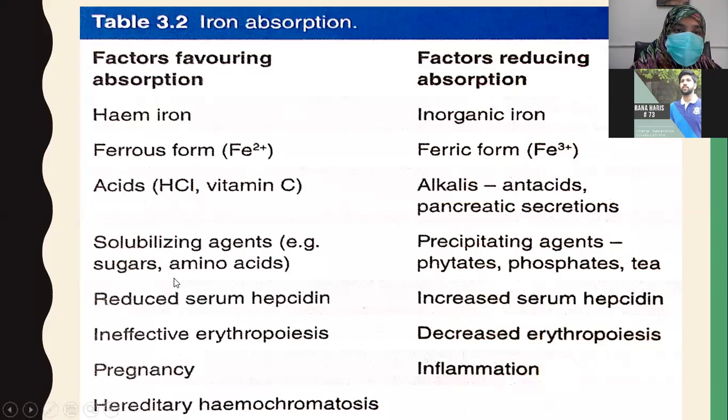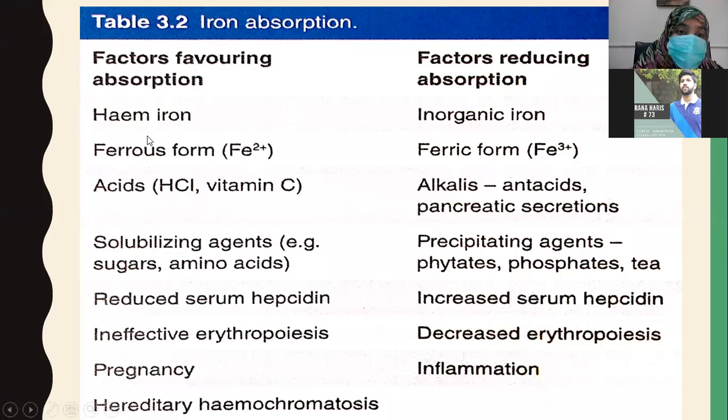These are the factors that favor absorption of iron, and on this side, these are the factors that reduce absorption of iron. These are very important things and very simple to memorize. The factors that favor absorption are, first, if the iron is in the heme form. We have already seen there is a special heme iron receptor that takes up the heme form readily.